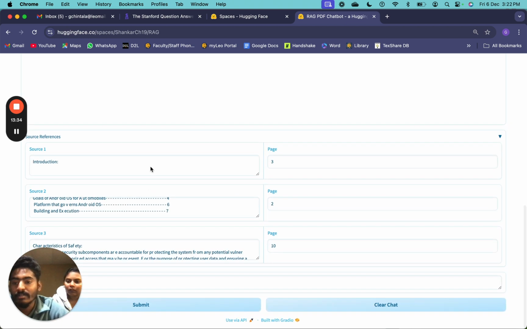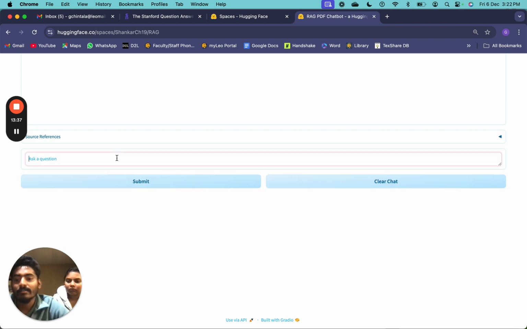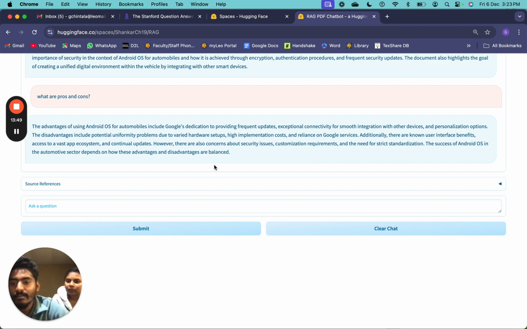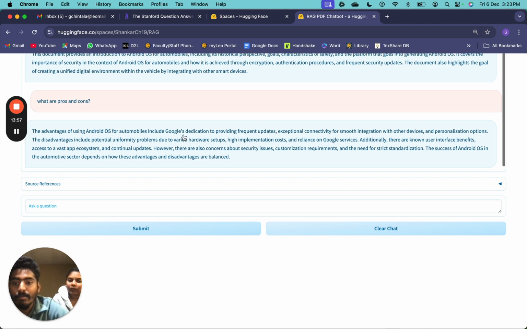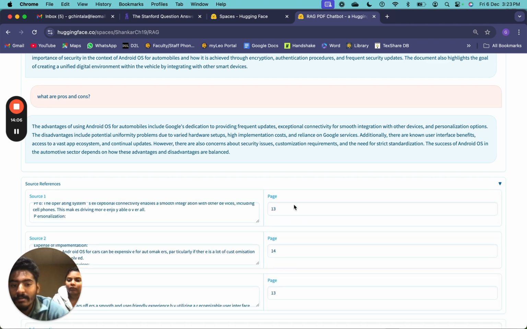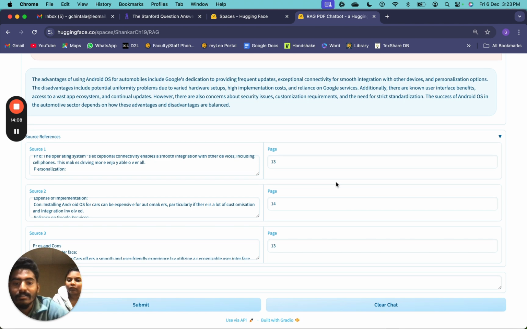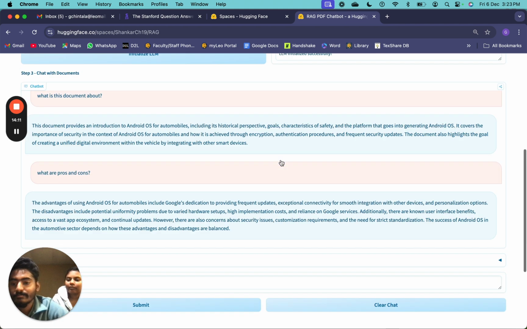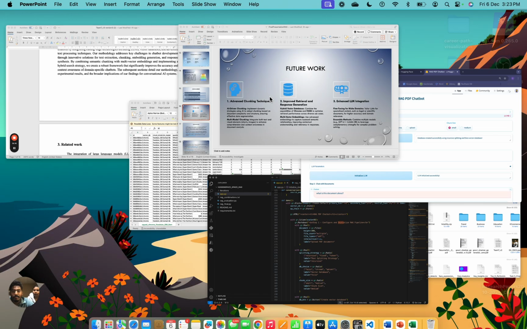Let me ask one more question for this. Okay, let's go with what are the pros and cons of this particular document. The advantages and also disadvantages. If you can see, it's not displaying any points. It's just making a paragraph on its own, and it gives all the relevant information. And now it used page 13, 14, and 13, these 3 chunks to retrieve our data. Okay, let's go back to our PPT.